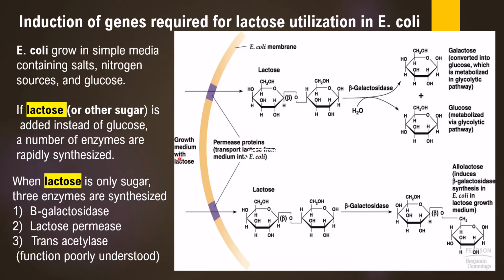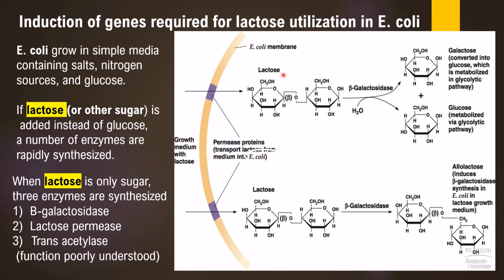When it is taking up this lactose from outside to the inside, it requires help of certain proteins that are present within the plasma membrane. So the plasma membrane will have the permease proteins within it. These permease proteins are responsible for transport of lactose from outside of the cell to the inside of the cell. So lactose is brought inside the cell with the help of permease proteins.